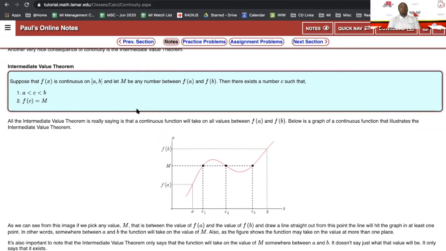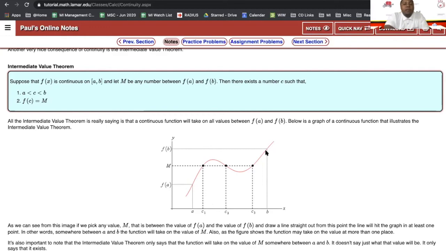So as we look at this diagram, I know that a lot of those words just don't mean anything to you. As we look at a function, and we know from a to b, we have a y value that's, let's say, 1, and we have a y value, let's say that b gets us to 5.